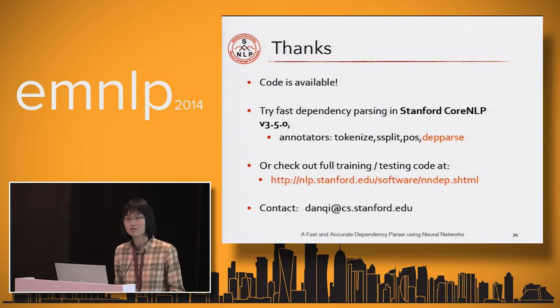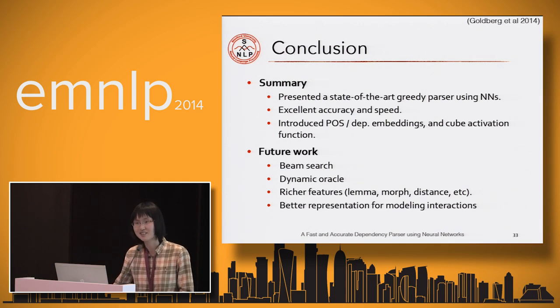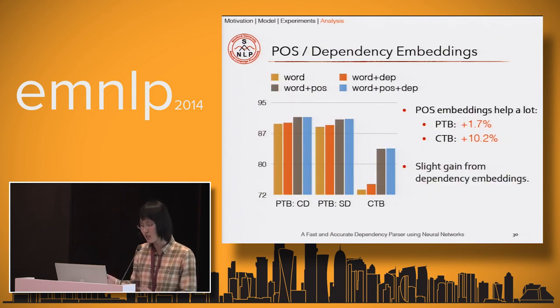You said that embedding the dependencies doesn't improve the precision. If you eliminate the dependency embeddings, would it speed up the time? It might be, yeah. We would have fewer tokens. But actually, if we just add the dependency embeddings to the word embeddings, it actually has a slight gain.